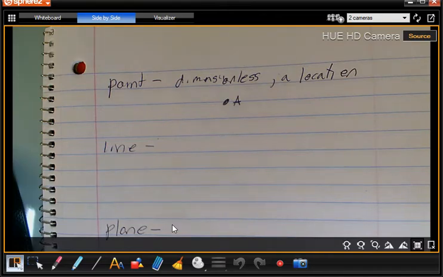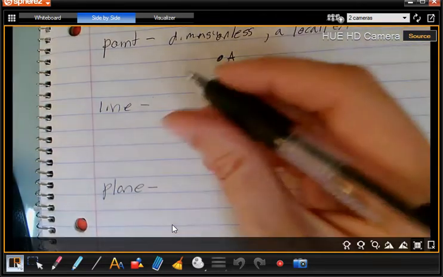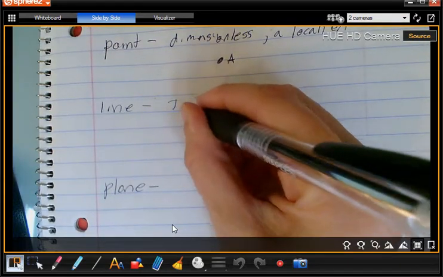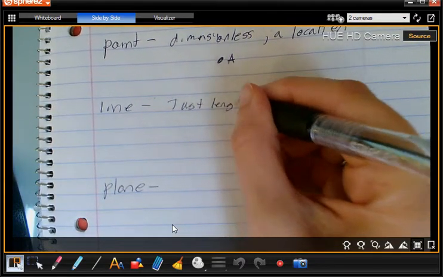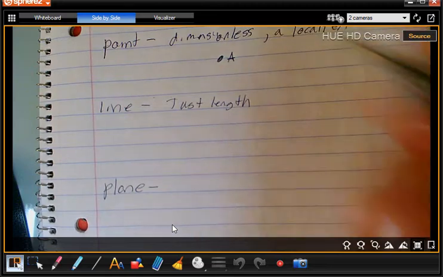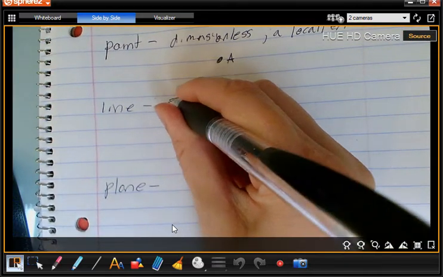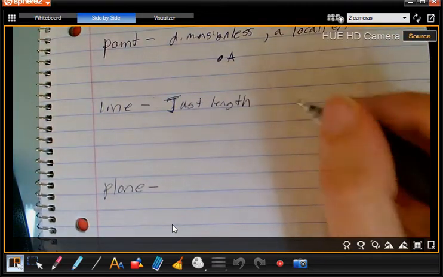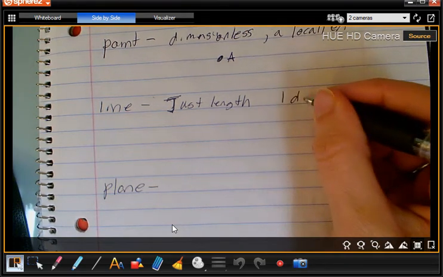That's A. A line is just length. We never worry about the width of a line because it doesn't have one. It's just the length, and it only has one dimension.